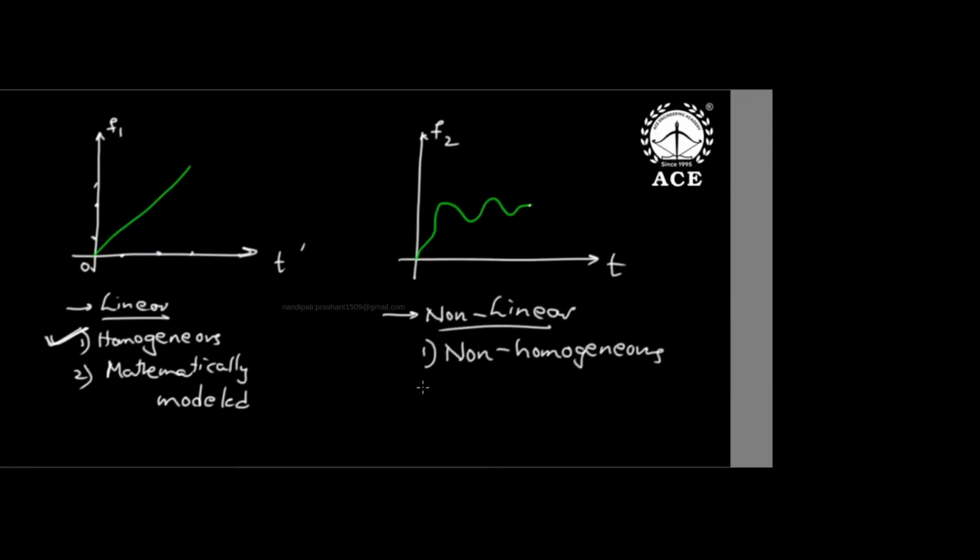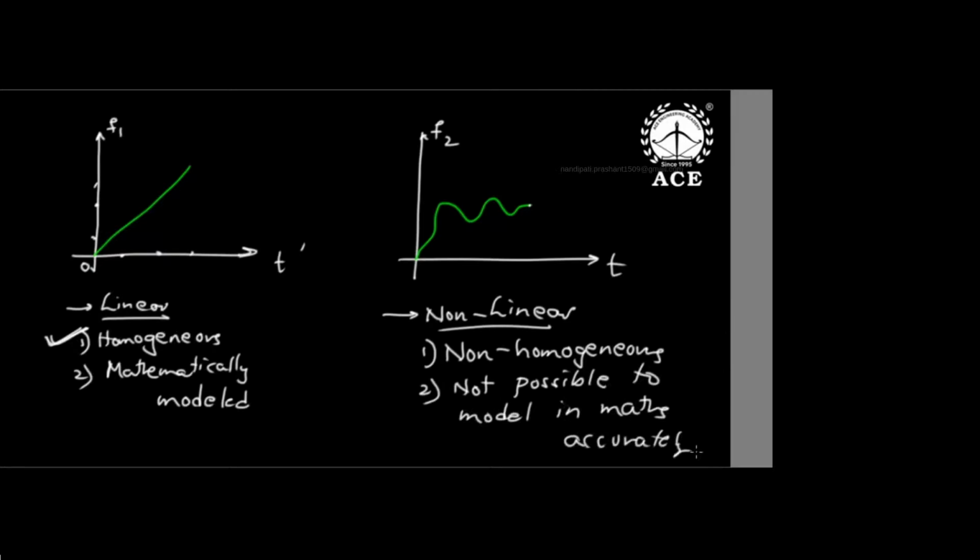It is non-homogeneous, and it is not possible to model accurately. So linear systems are homogeneous, proportional systems where you can predict their behavior, but non-linear systems have unpredictable behavior. That is the first meaning of linear and non-linear.